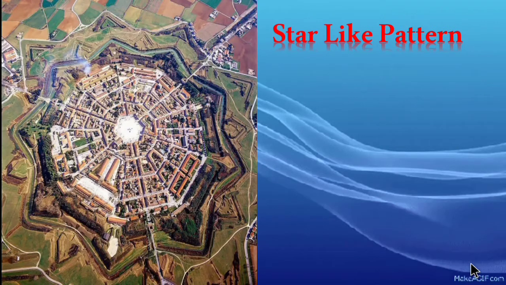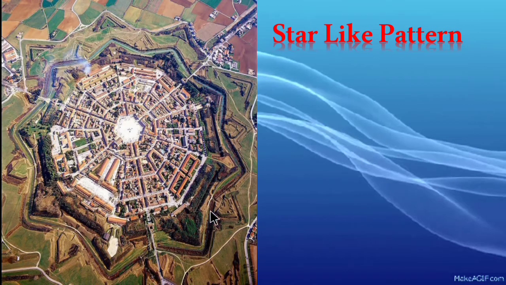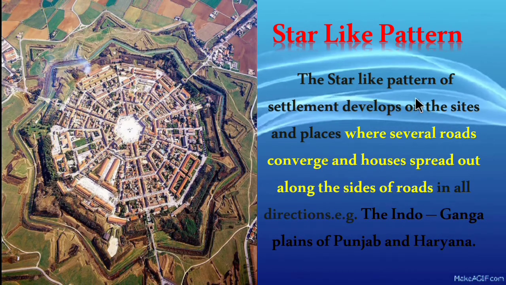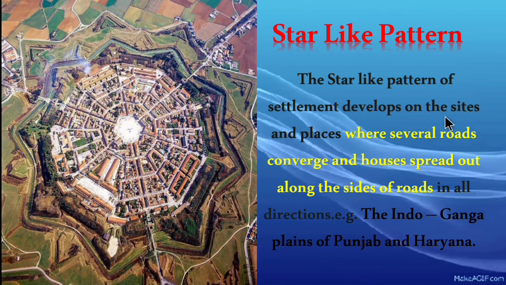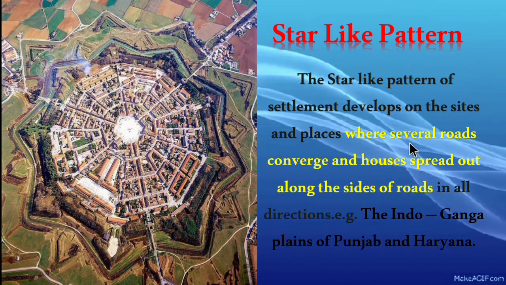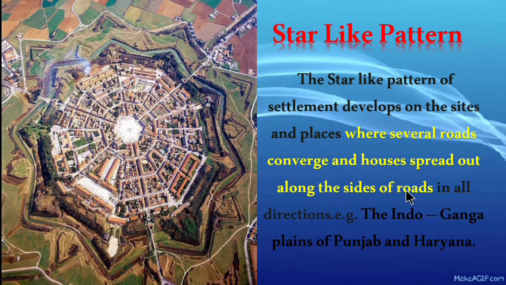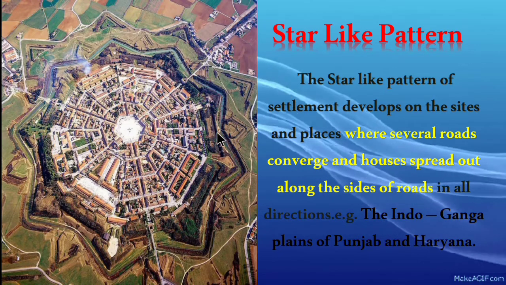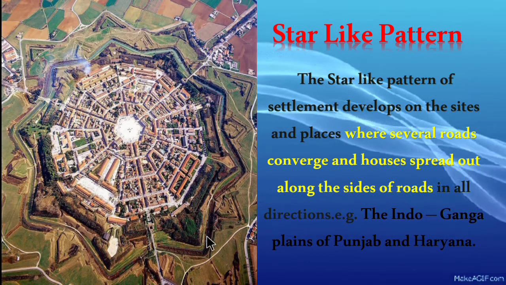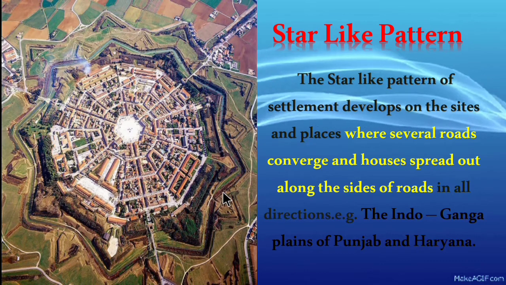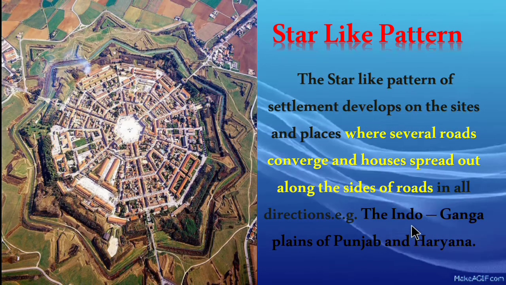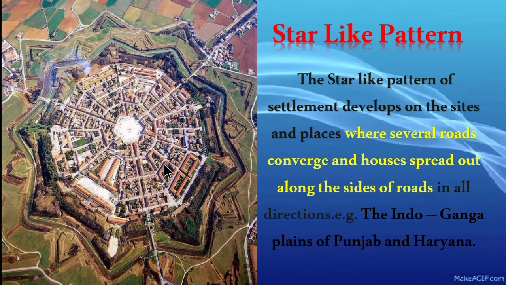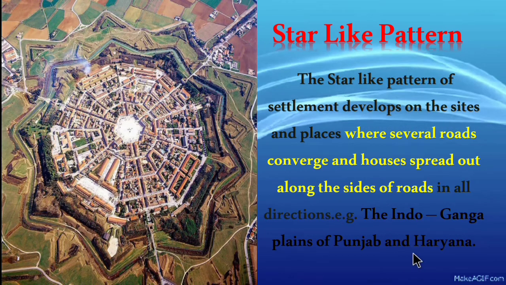So let's move on to star-like pattern. It resembles the shape of a star. So let's see the definition for it. The star-like pattern of settlements developed on the sites and places where several roads converge and houses spread out along the sides of the roads in all directions. So this type of pattern is found in the Indo-Ganga plains of Punjab and Haryana.